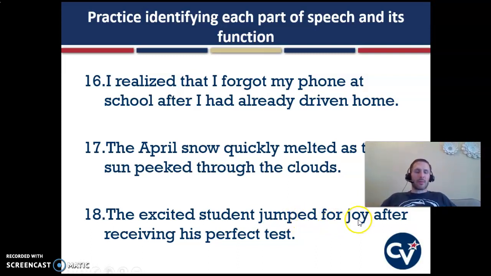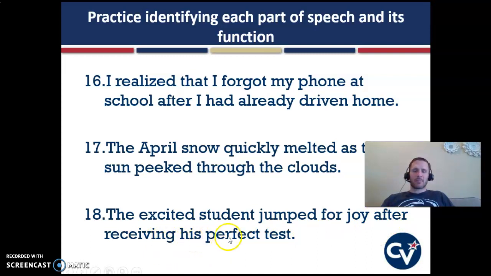For joy is a prepositional phrase. For is the preposition. Joy is the noun functioning as the object of the preposition. After receiving his perfect test. In this case, after is another preposition. Receiving is a tricky one. Don't get too confused by this. It's actually a gerund phrase because you have a verb that's acting like a noun because it's the object of the preposition after.